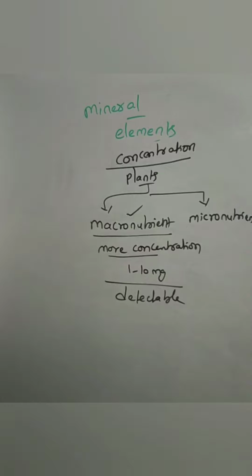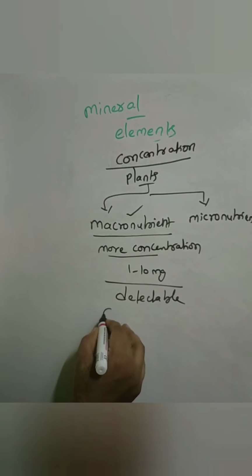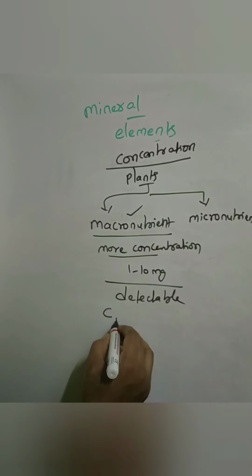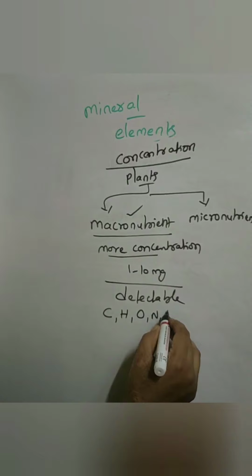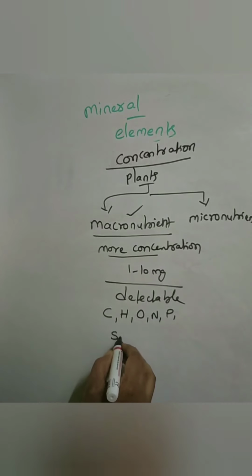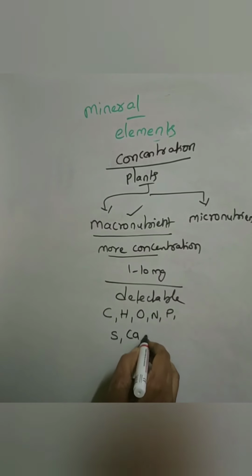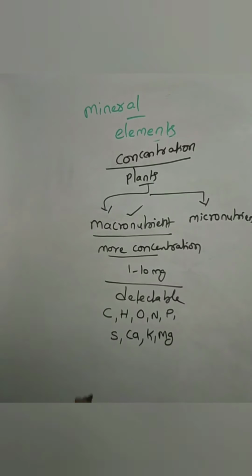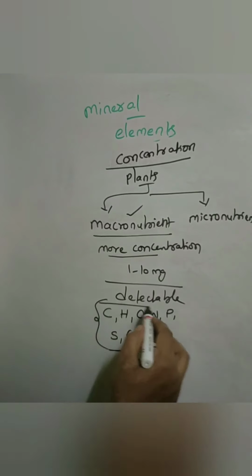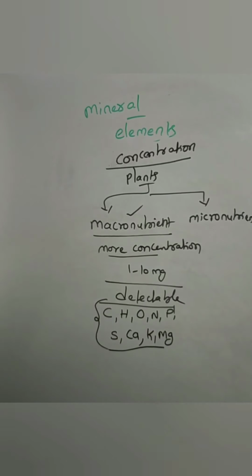So what are those among the 17 essential elements? They are carbon, hydrogen, oxygen, nitrogen, phosphorus, sulfur, calcium, potassium and magnesium. These are the macronutrients the plant requires in larger concentration.